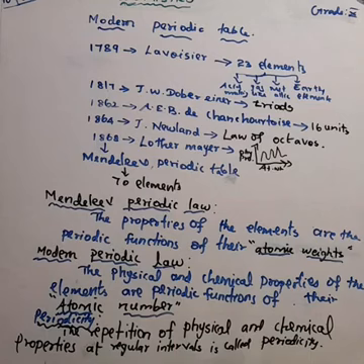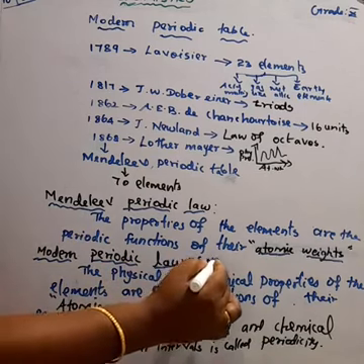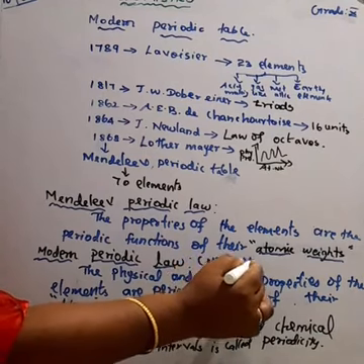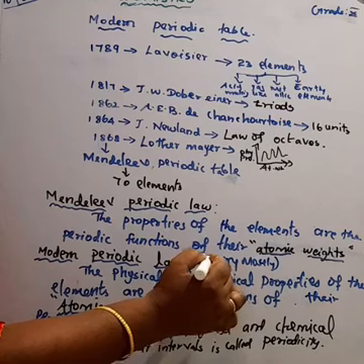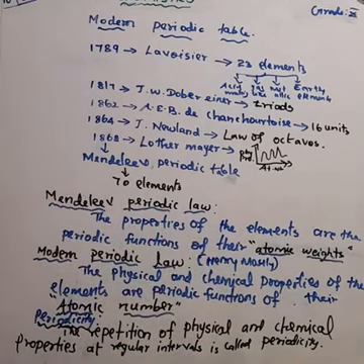Today we are going to study the modern periodic table. It was given by Henry Moseley in 1913. Why was the modern periodic table developed? Because more and more scientists tried to arrange the elements in a better way, but they could not classify the elements clearly. Because of this, the modern periodic table was developed. In the previous section we studied this clearly.